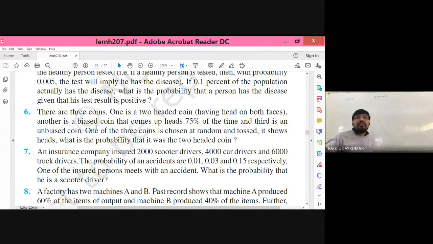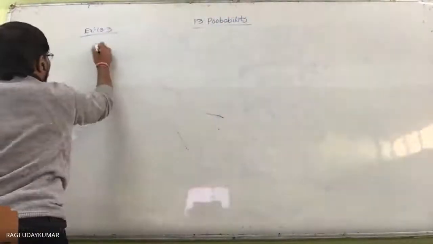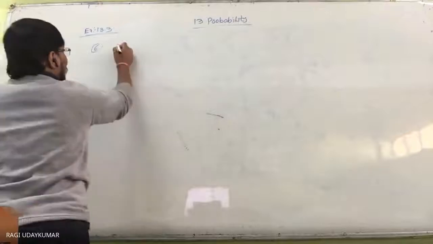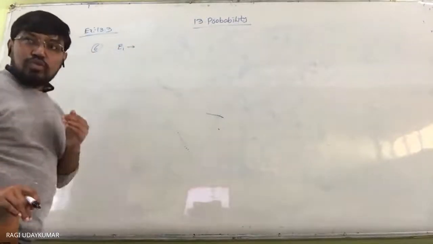Three coins are there. Okay? Did you understand here? So E1 is the event of the two-headed coin.